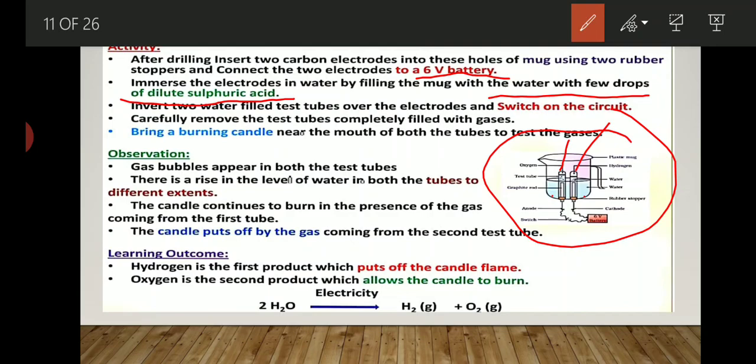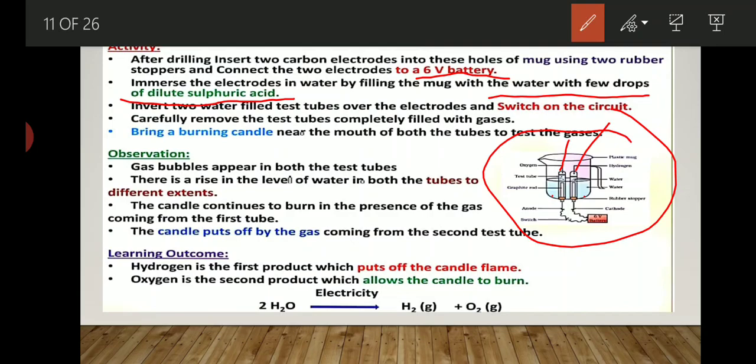After that, you just give electricity through a battery. After some time, what you will see immediately in both these inverted test tubes is bubbles coming out.